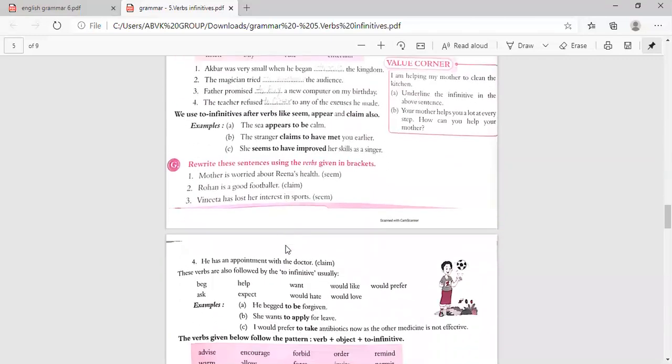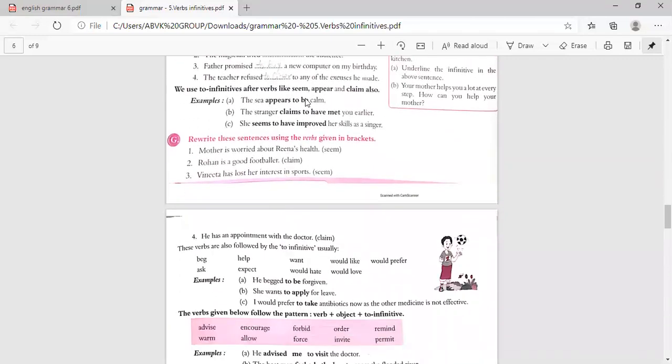Now the next one is we use to infinitives after verbs like seem, appear, and claim also. The sea appears to be calm. See, after this, to infinitives come after the verbs seem, appear, and claim. The stranger claims to have met you earlier. She seems to have improved her skill as a singer.